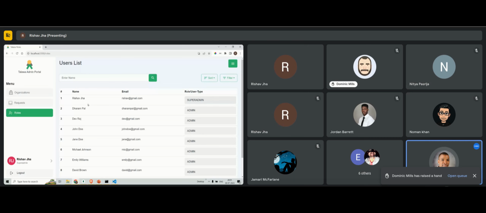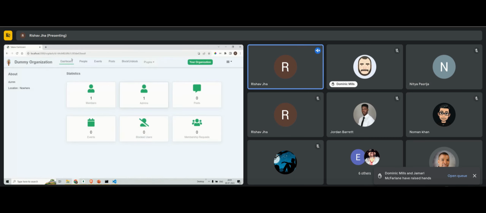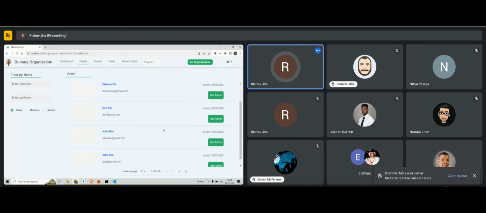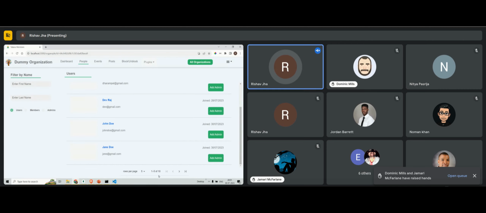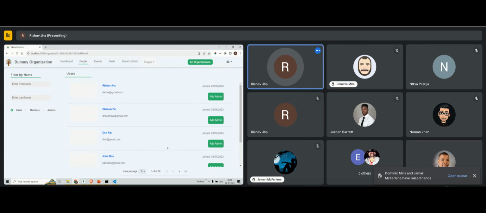I think we have this screen over here, and here we can add someone as an admin, but this is available for the super user only. Right. So think of a way to make it more intuitive.